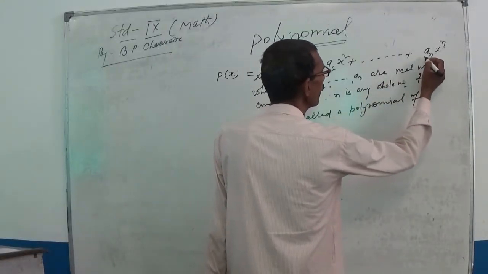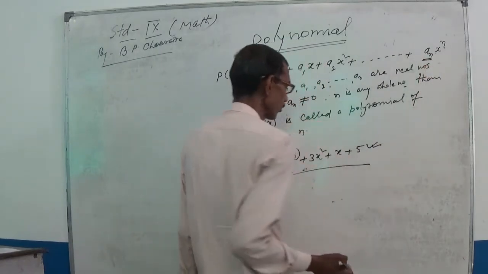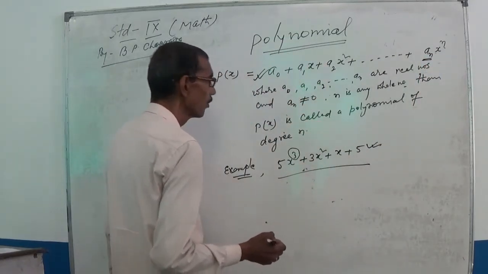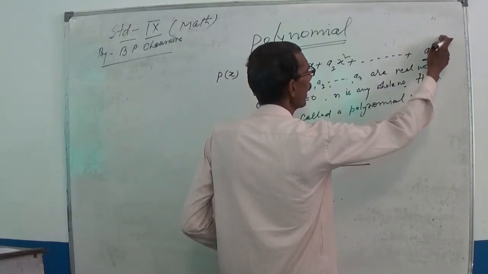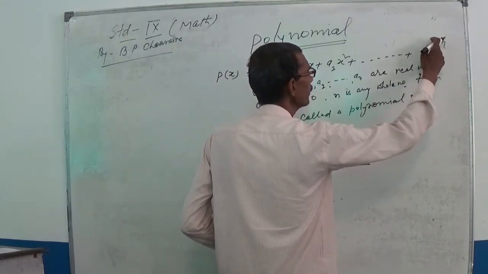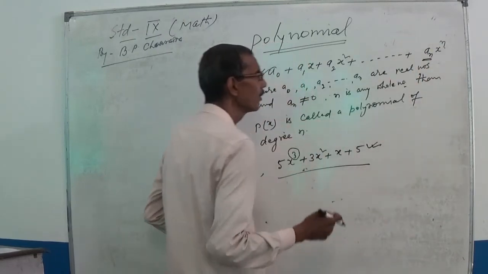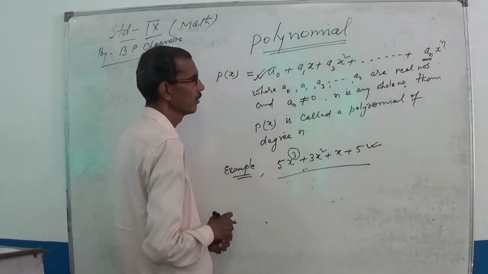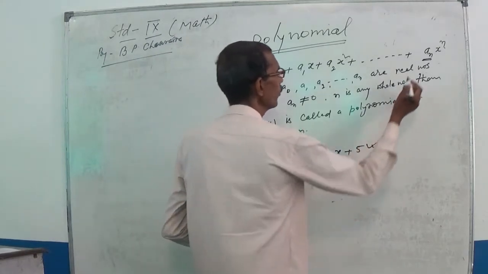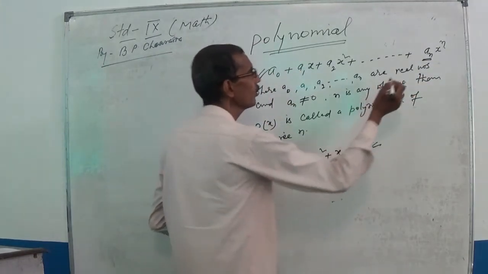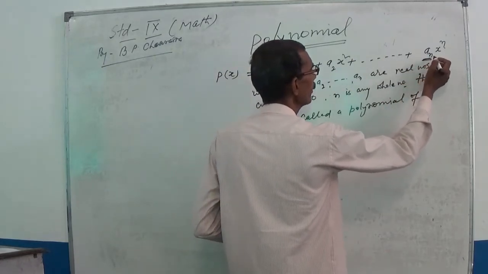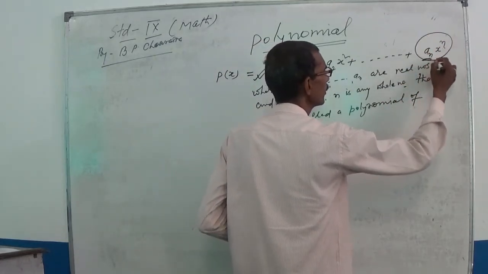Here it is given that an is not equal to 0. It means the coefficient of the highest power of the variable is not equal to 0. Suppose an is equal to 0, then this term will vanish.